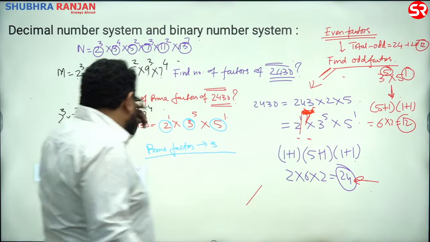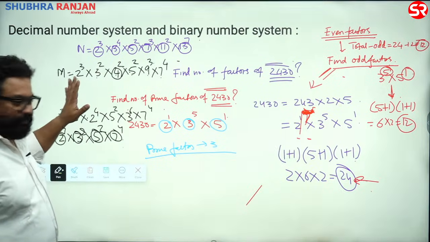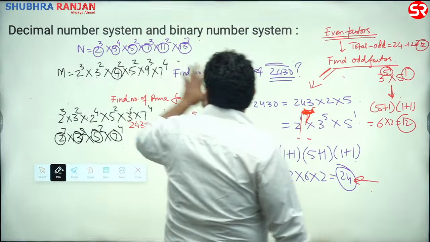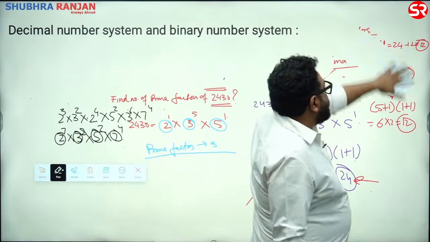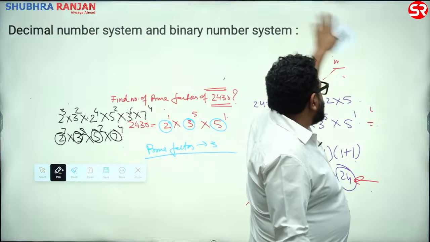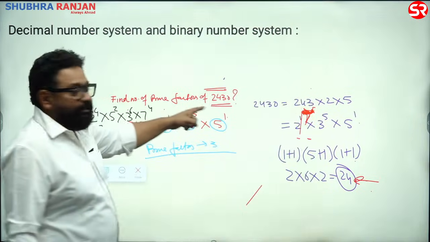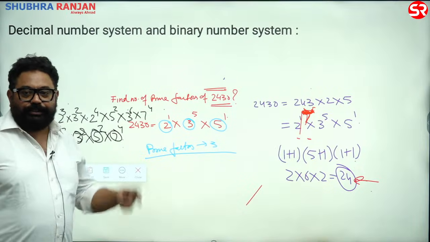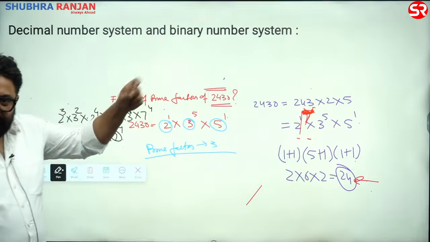Huh? All right. So, number of prime factors, 3, isn't it? Now, my question to you is, see, we are talking about 2430 for such a long time. Why? Because it was in the exam 2024. So I don't want to miss this number, isn't it? Find the number of prime factors of 2430, you said 3. So we count the prime numbers.